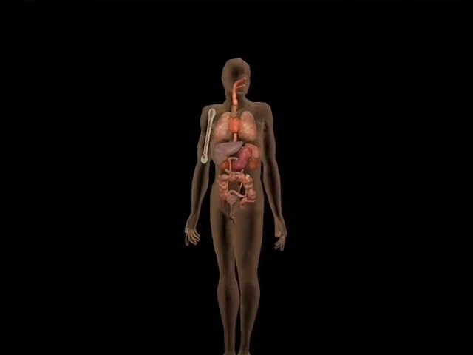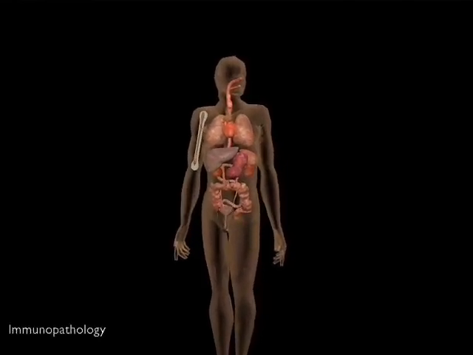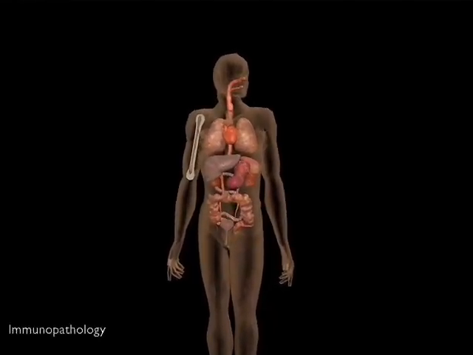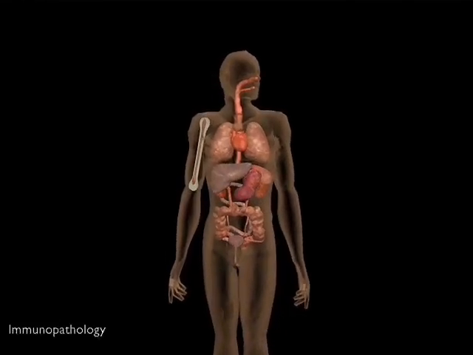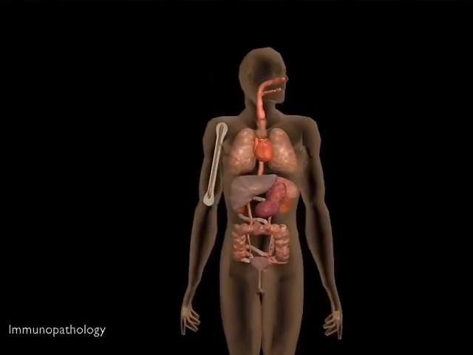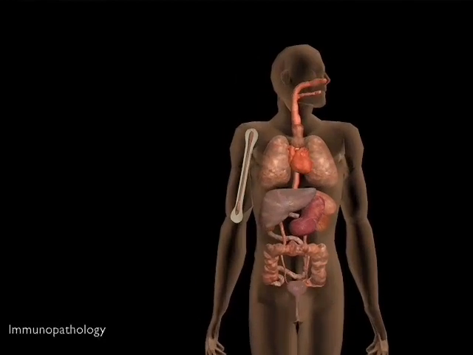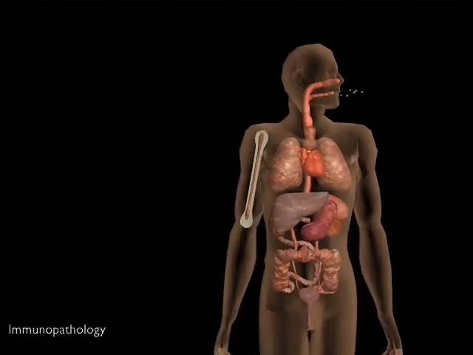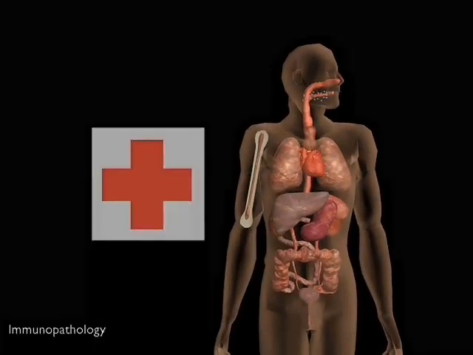The immune system is essential for survival in an environment where pathogenic microorganisms are present. However, there are conditions where the immune system breaks down. This can occur in one of three main ways. Immunodeficiency: absence of any of the elements of the immune system may make an individual more susceptible to infection with particular pathogens.